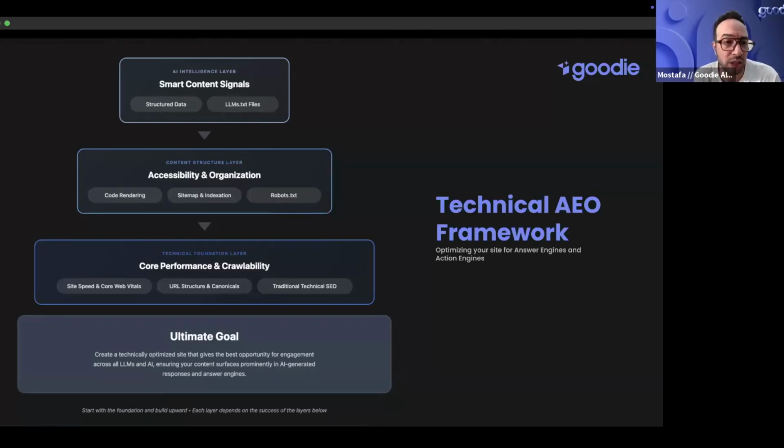And then the structured data is the top part around smart content signals. Do you have good structured data? Is the data easily read and understood by LLMs, well structured, and do you have an LLM text file to speak to the LLM and make this information easily parsed out, easily rendered and retrieved by these models? That's exactly what we refer to as technical AEO.